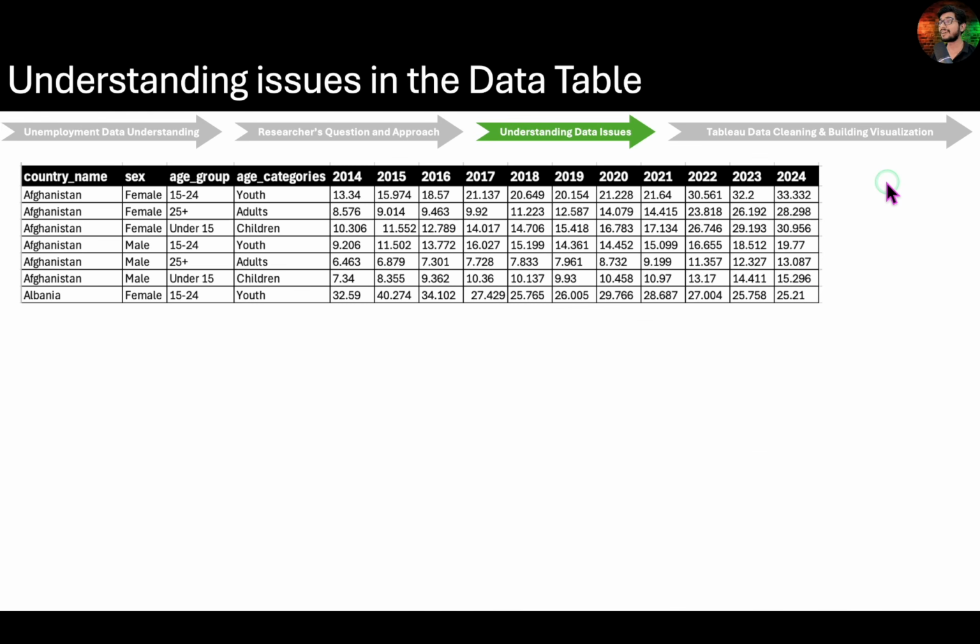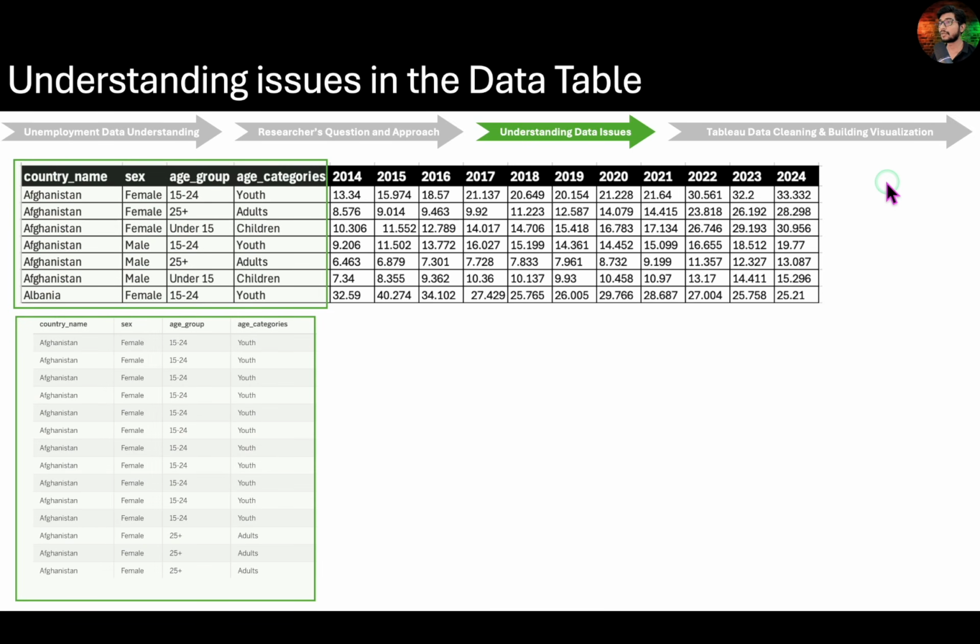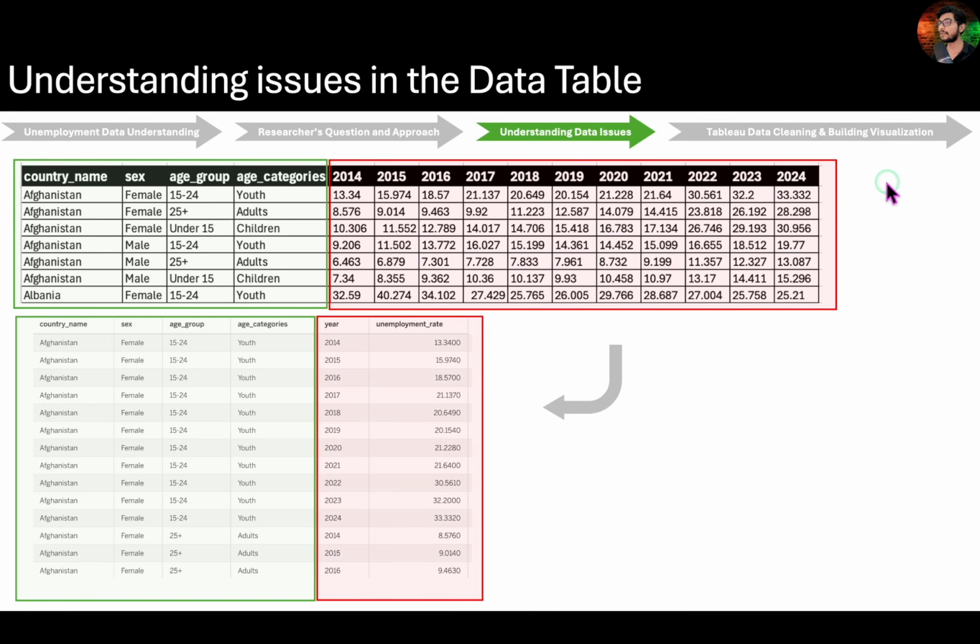So while keeping the other columns as they are, what we need to do is transform the red highlighted columns, those representing individual years, into two separate columns, one for year and another for unemployment rate. This transformation will effectively resolve the structural issue the dataset is currently suffering from. Now let's visually explore how this transformation changes the structure of the dataset and understand what each row will represent after the data is reshaped.